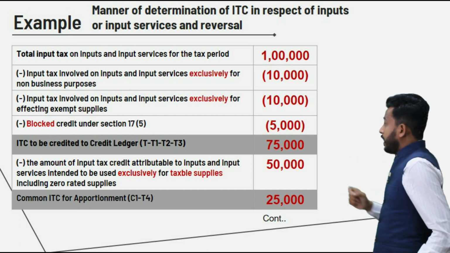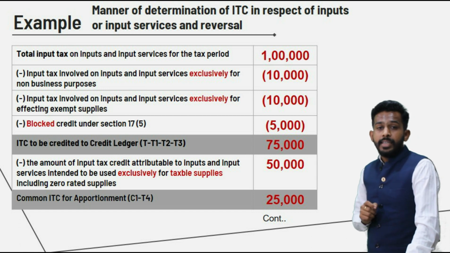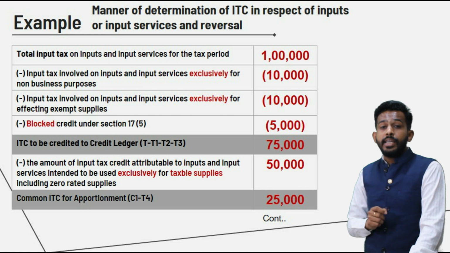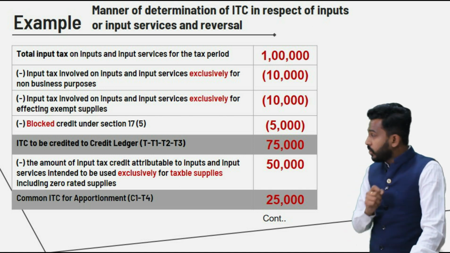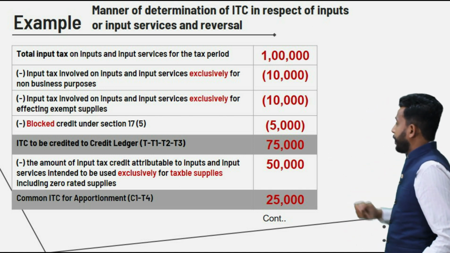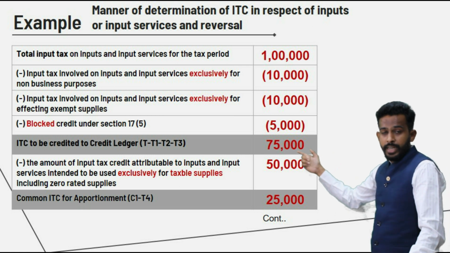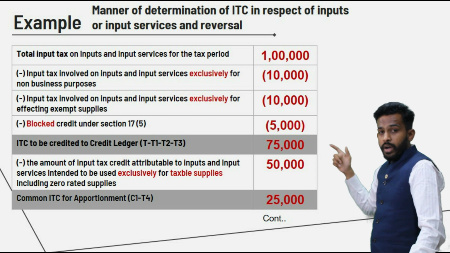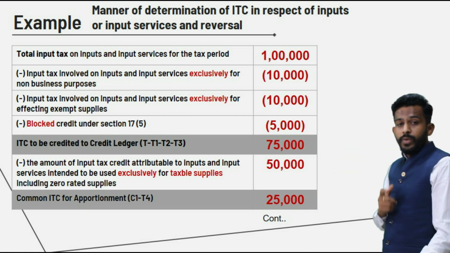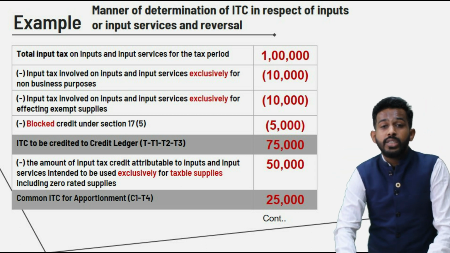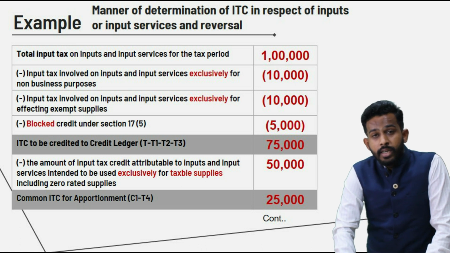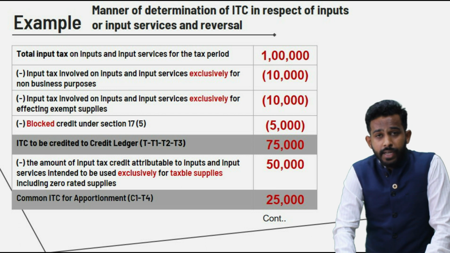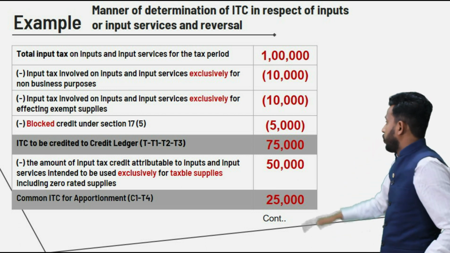Now, T2, what was T2 in the previous slide? It was ITC which was exclusively used for providing exempt supplies, friend. And in this particular example, it is 10,000, right? So we have T, T1, T2. Now let's see T3. What was T3? T3 was ineligible ITC or blocked credit as per section 17 subsection 5, right friend, which is 5,000 out here.